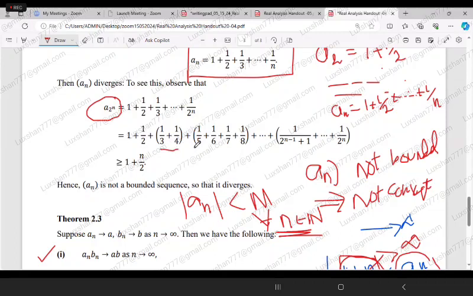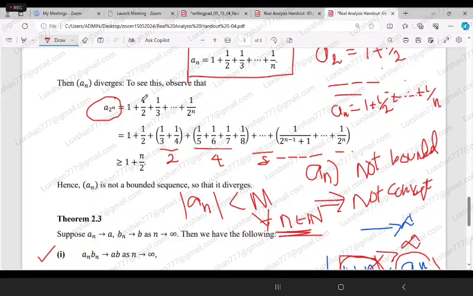Here there are two terms, here there are four terms, and there will be 8 terms in the next group, and it will go like that. For the last one, there will be n minus 1 terms.